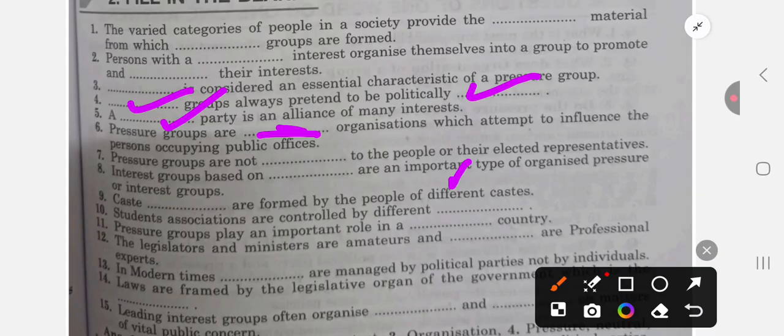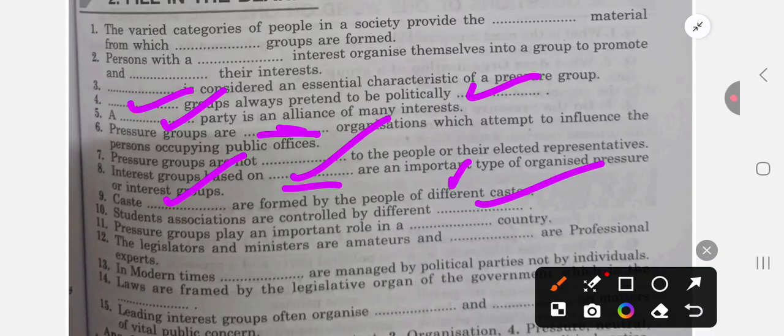Question number eight, interest groups based on religions are an important type of organized pressure groups or interest groups. That's true. Caste. Question number nine, caste dash are formed by people of different castes. Caste associations, caste organizations. Here you can write association or organizations. Question number 10, students associations are controlled by different political parties. Yes, that is true. There are so many political parties aligned and affiliated. Students pressure groups are affiliated or aligned to different political parties.